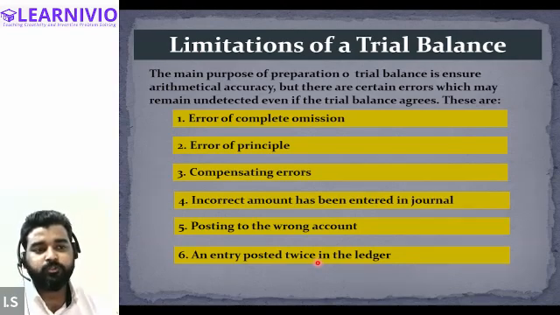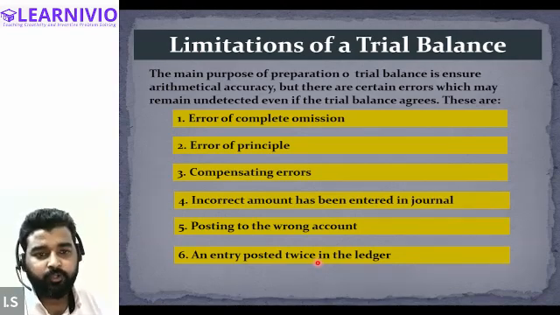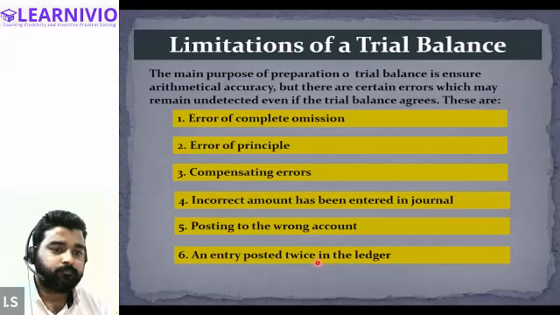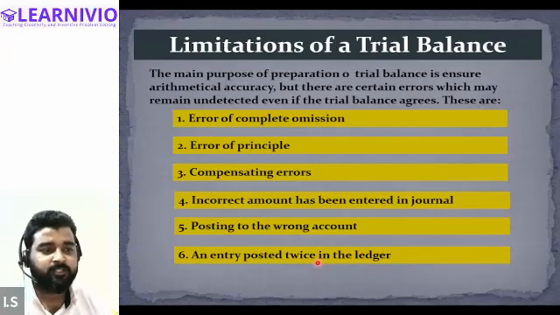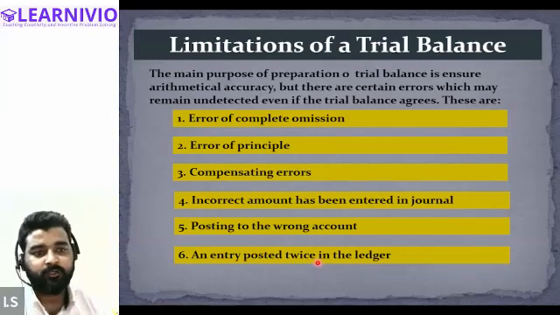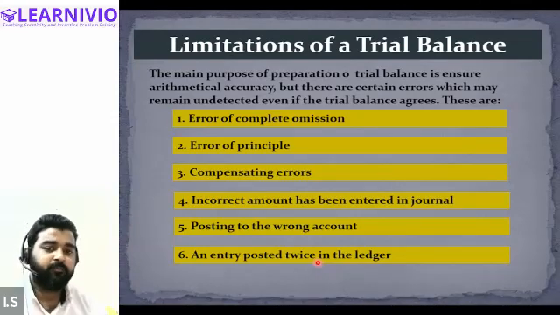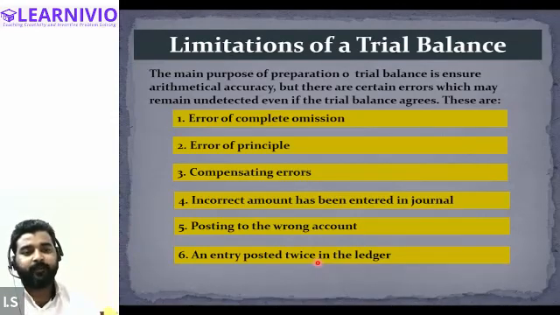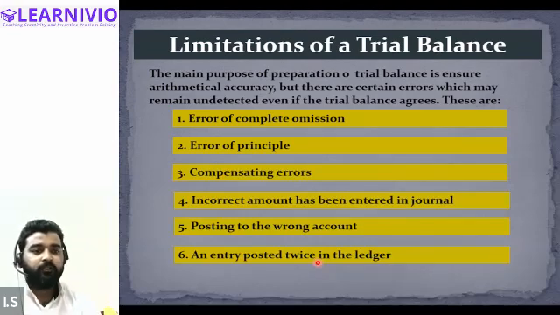We usually prepare the trial balance to ensure the arithmetical accuracy, but due to these errors, arithmetical accuracy is compromised. Or you can say the trial balance fails to provide the arithmetical accuracy. So these are the possible reasons which can be taken as the limitations of the trial balance.